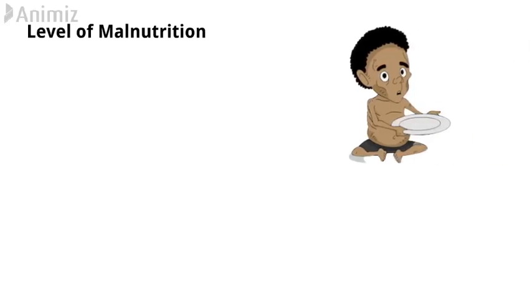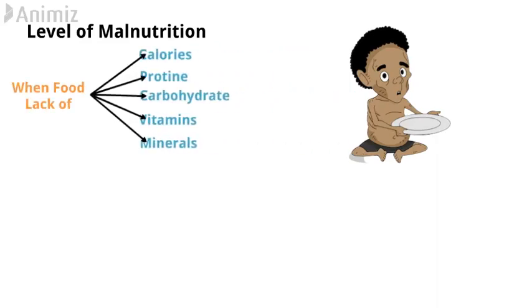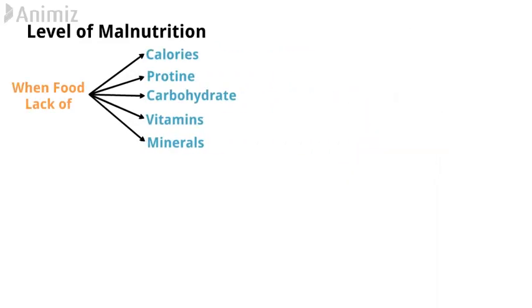The most basic requirement of any person is food. So the first indicator of poverty is malnutrition. Here sometimes students make a mistake. Malnutrition doesn't mean that a person is suffering from starvation or is not getting sufficient food. But when he is having food which lacks calories, protein, carbohydrates, vitamins and minerals, then we can say that it is a situation of malnutrition.